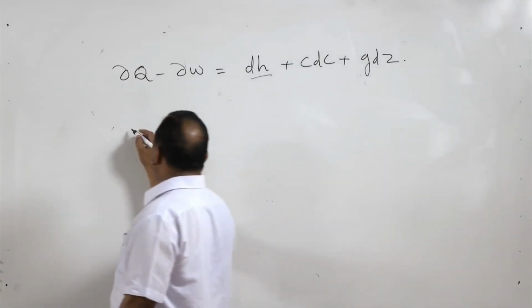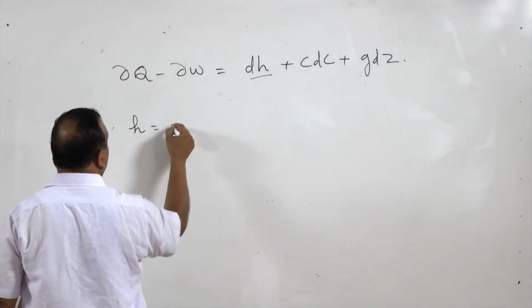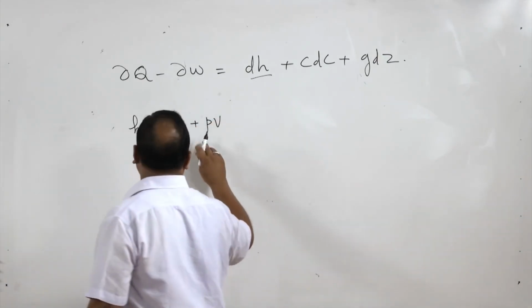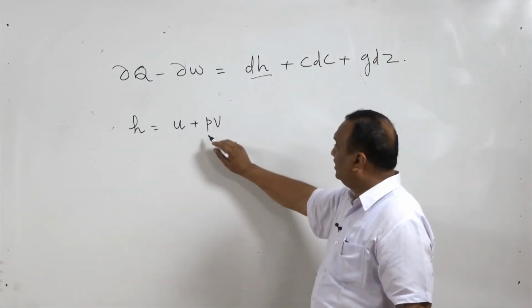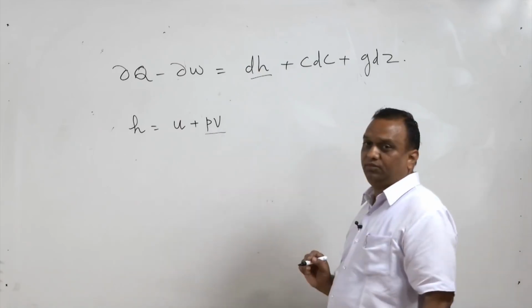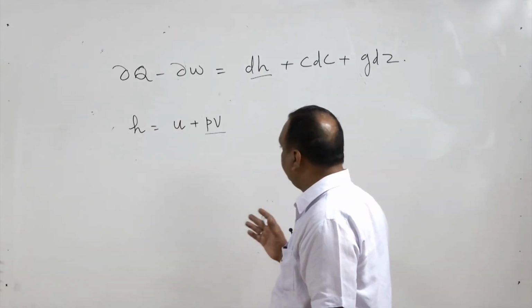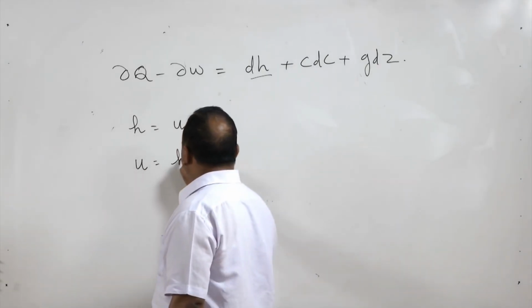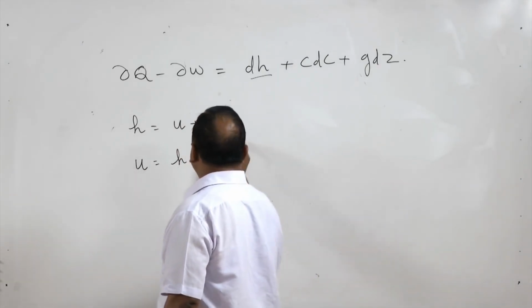Now, the enthalpy H of any gas is internal energy plus PV, the product of pressure and volume. This product of pressure and volume is also known as flow energy. So, if you have to find the internal energy of the gas, then it is H minus PV.